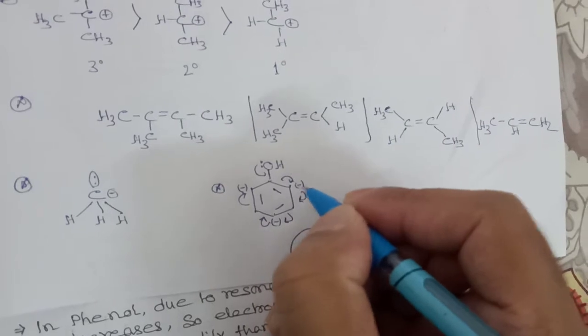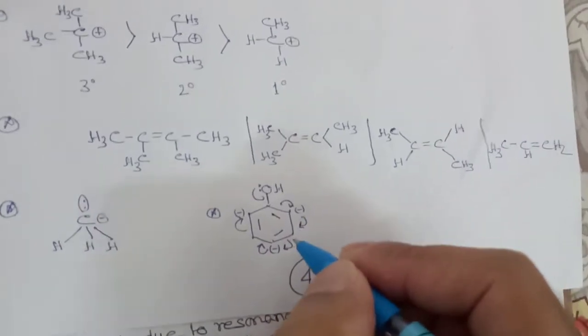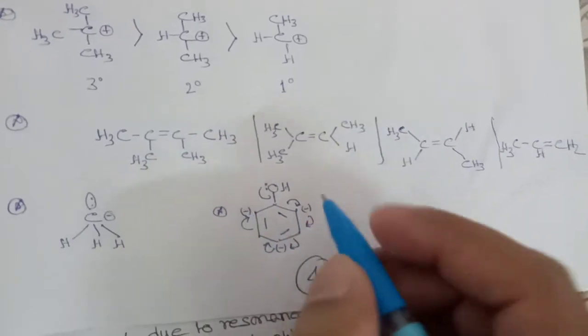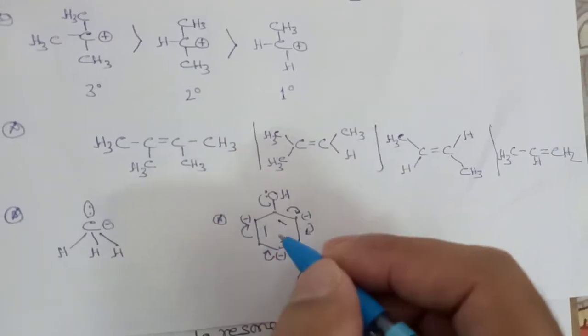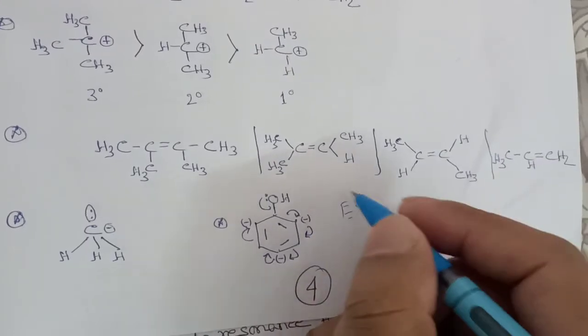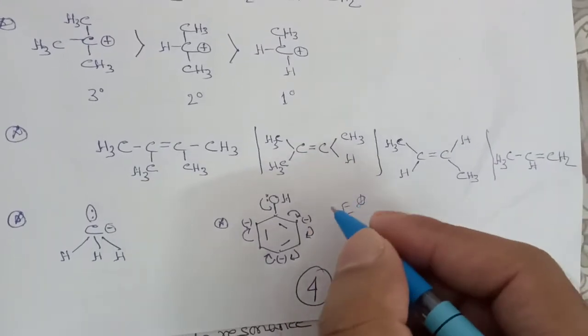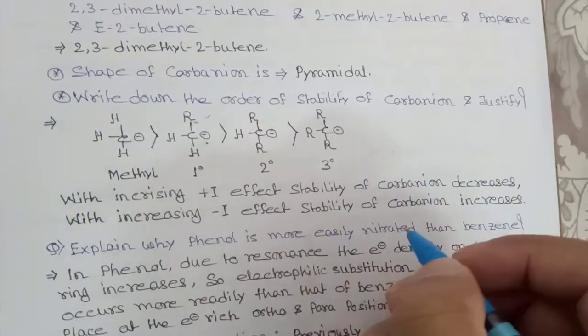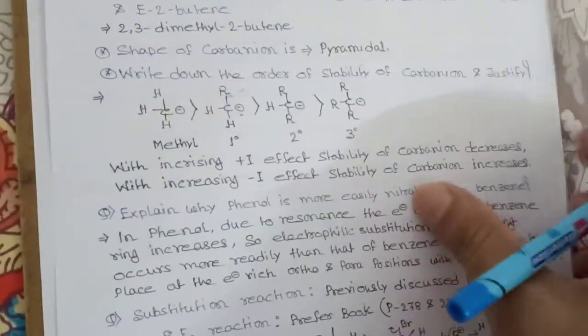This bond will open up as minus. When this minus comes here, this bond will open up as minus. This minus comes here, this bond will open up as minus. So see, this group is releasing electrons, so the electrophile can attack easily, and the electrophile will go to either the ortho position or the para position. That's why phenol is more reactive towards nitration than benzene.